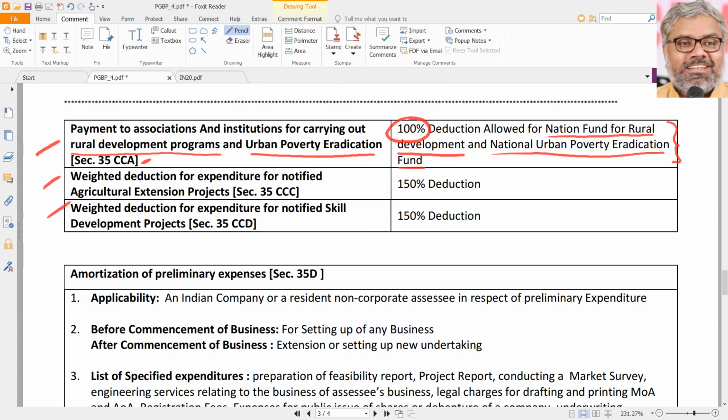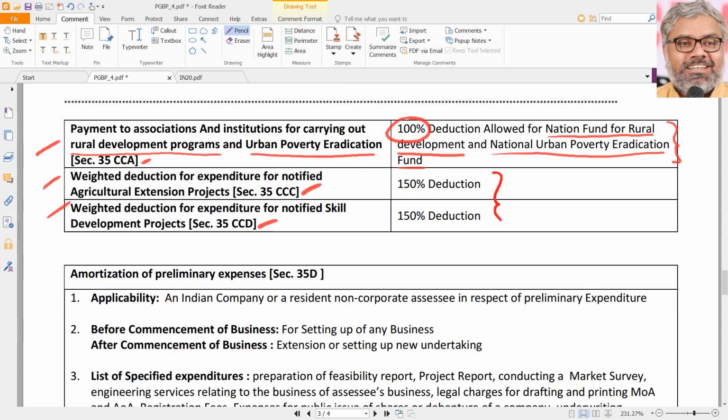What is the variety in that? Variety is, it is allowed as deduction even though that expenditure is not related to the business. For that purpose, there was a section required, that is section 35 CCA. So 100% deduction is allowed for contributions or payments made to National Fund for Rural Development or National Urban Poverty Eradication Fund. That's it.